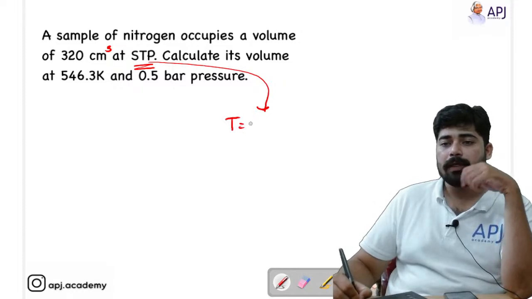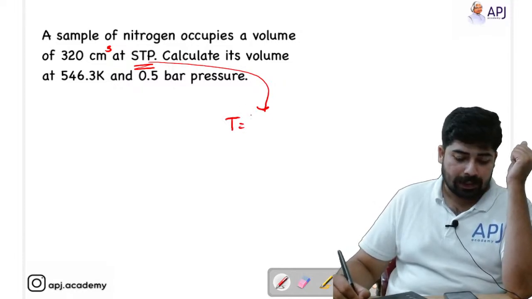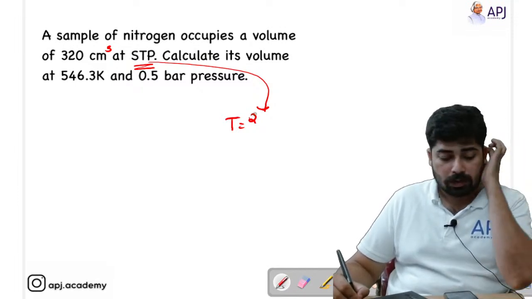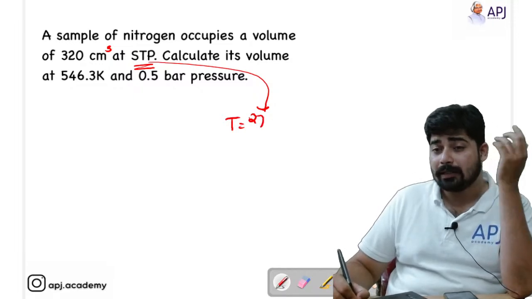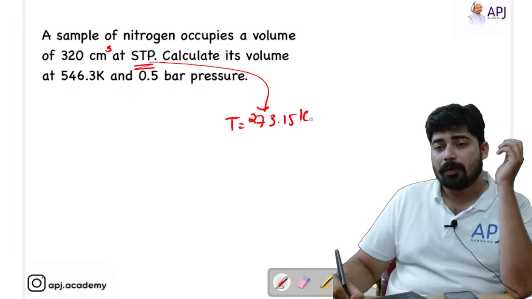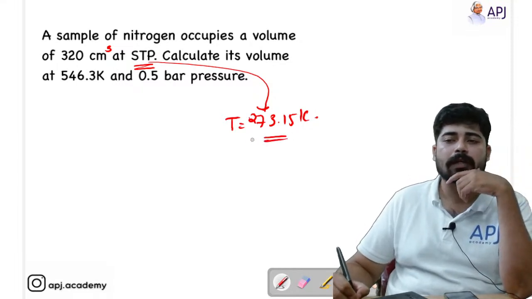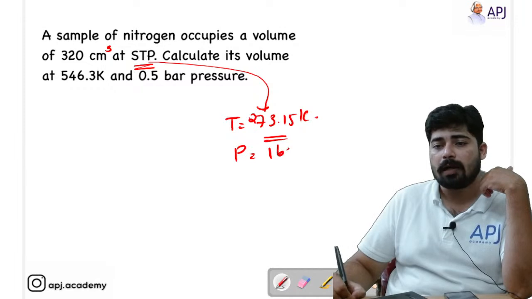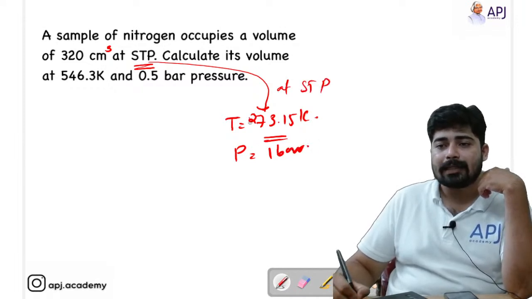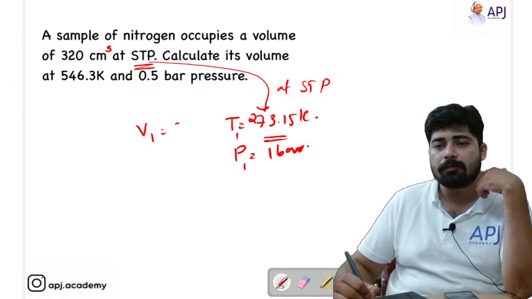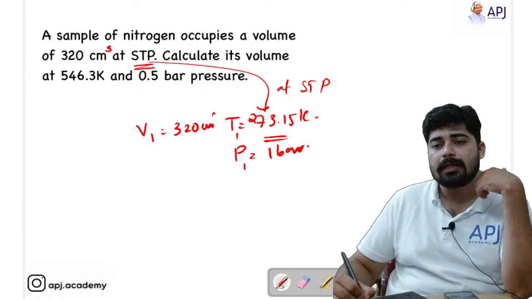The temperature should be 273.15 Kelvin, that is the standard temperature, and pressure is equal to 1 bar at STP. So I'll take it as T1 and P1. So corresponding to T1 and P1, we have V1 equal to 320 centimeter cube.